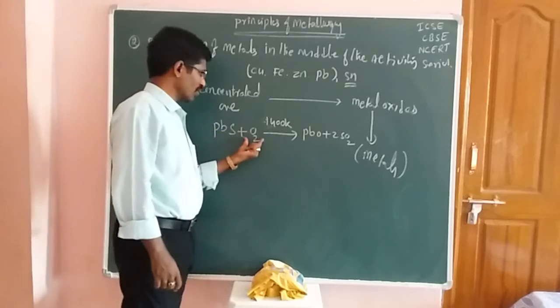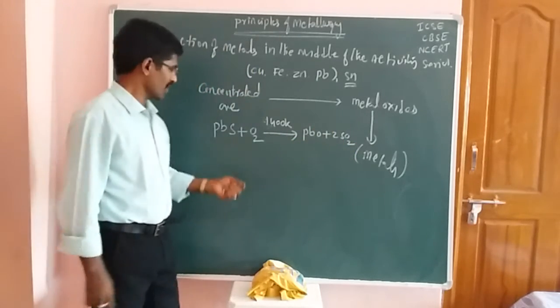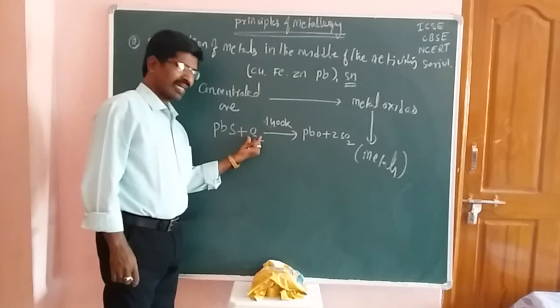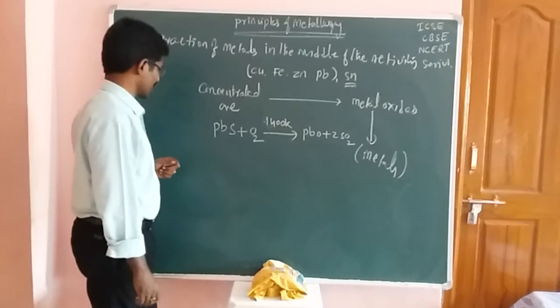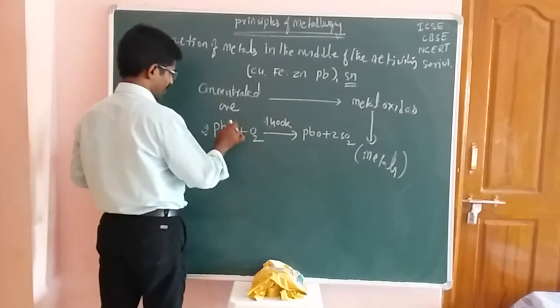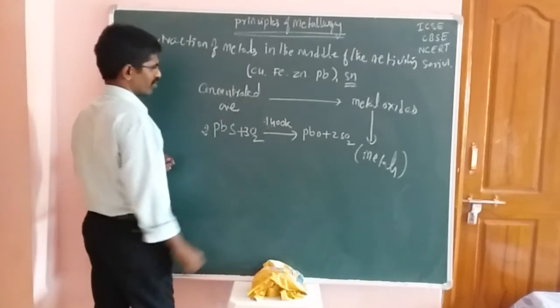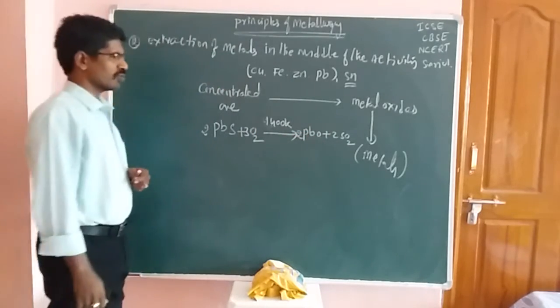So PbS and O2 give us PbO and 2 moles of SO2. But here the oxygens are not sufficient, so you have to balance these oxygens and the sulfur. Now 2 moles of lead sulfide and 3 moles of O2 give rise to 2 moles of PbO and 2 moles of SO2.